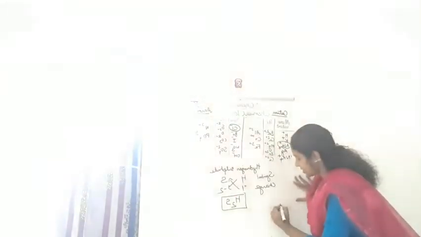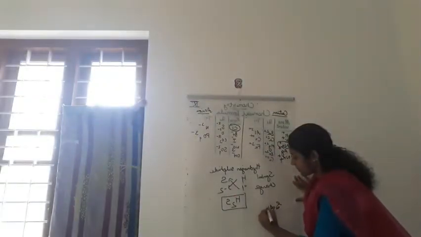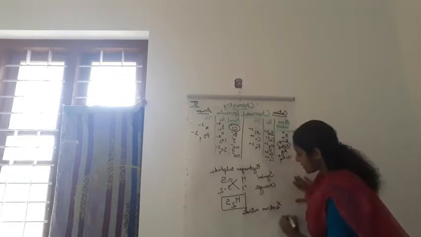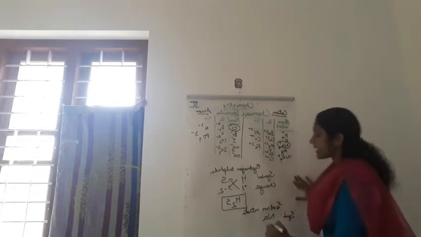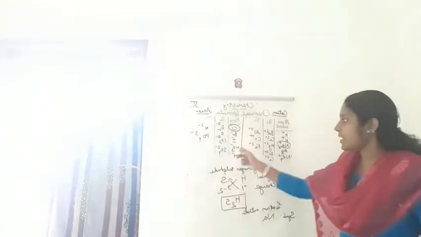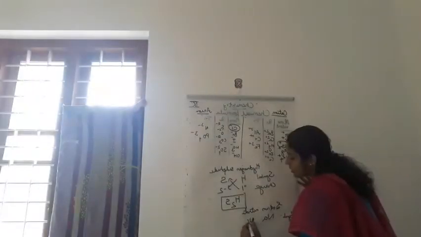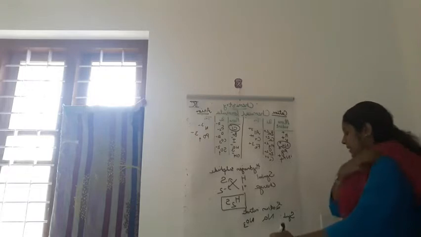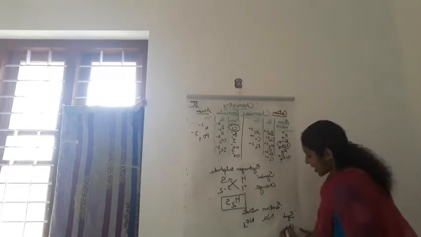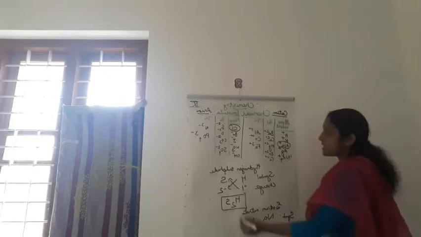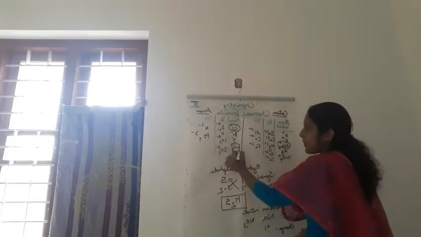Sodium nitrate. So write the symbol. What is the symbol? Sodium symbol Na. Nitrate symbol it is NO3 minus. Okay, NO3 is symbol. Okay, then you are going to write the charge. Sodium charge it is +1. Nitrate charge is NO3 minus.